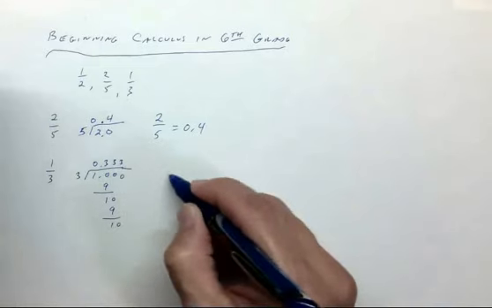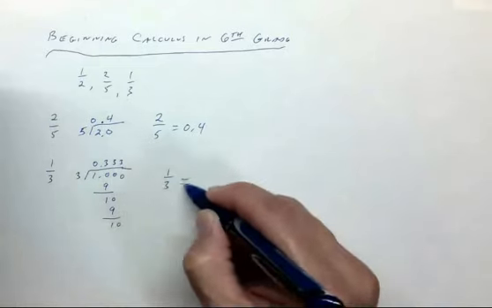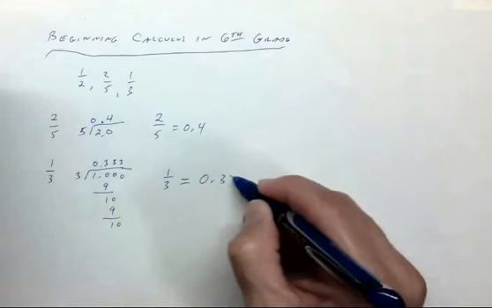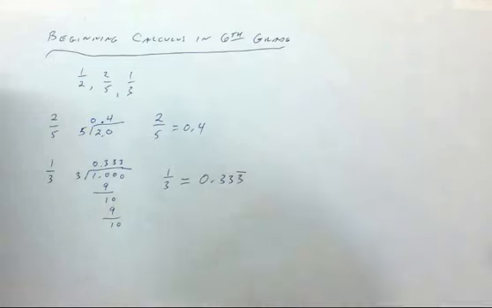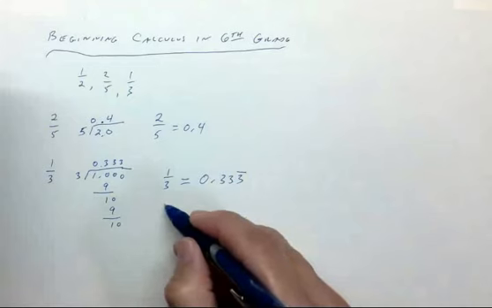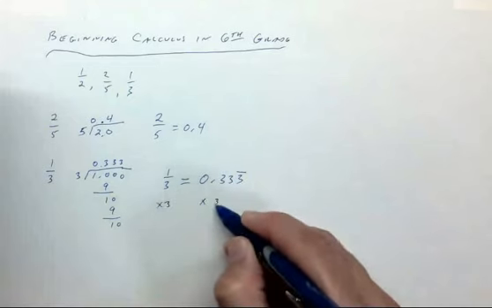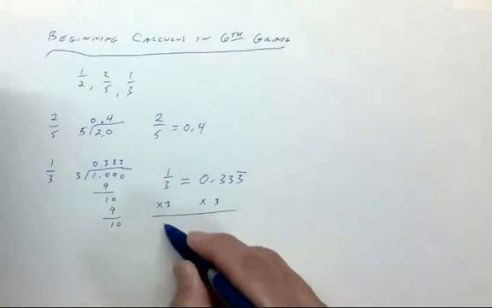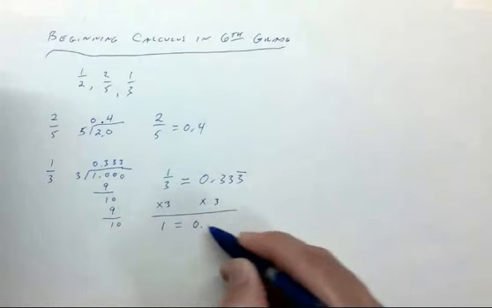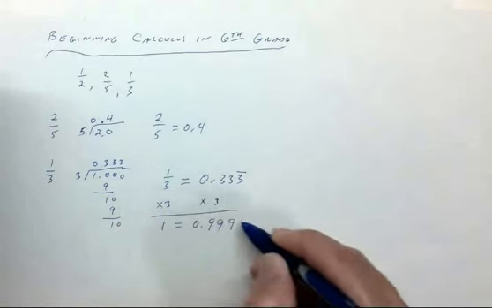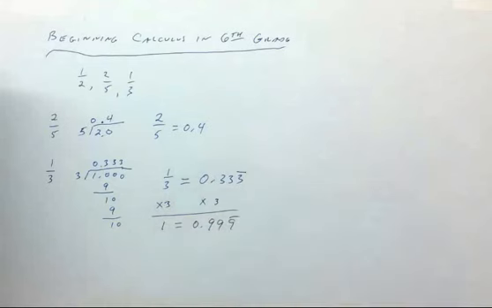And so what we say is 1/3 equals 0.333 forever. And for purposes of this discussion, I'm going to multiply both sides by 3. So if we multiply both sides by 3, we get 1 equals 0.999 forever. Now this is what I want to talk about.